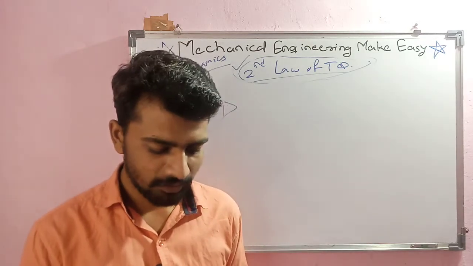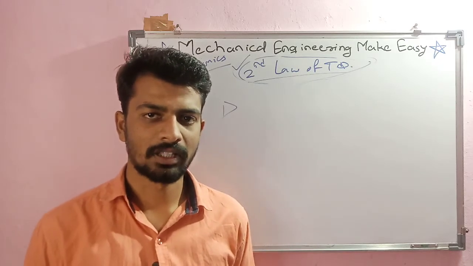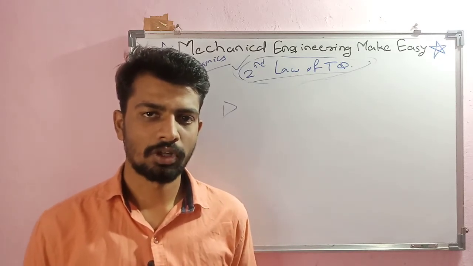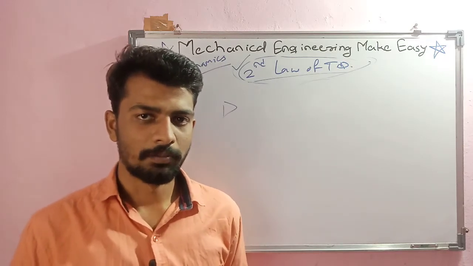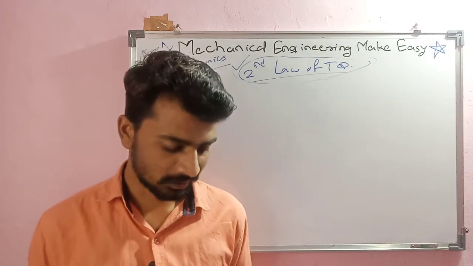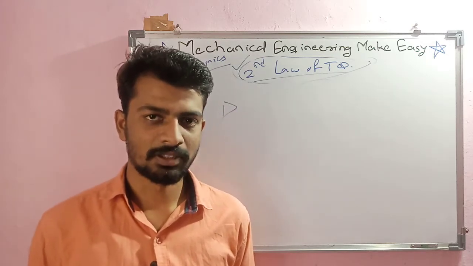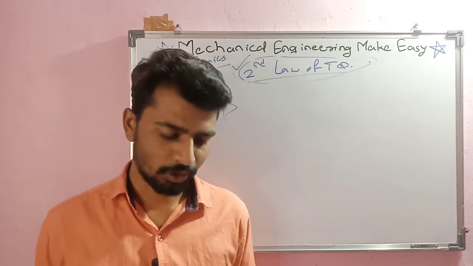Then next is irreversibility due to dissipative effects. There are different dissipative effects where heat losses or loss of energy takes place because of friction. Okay, because of friction, then because of viscosity, the boundary layer formation occurs. Then after that, magnetic hysteresis. Magnetic hysteresis is also one kind of dissipative effect because of which energy loss takes place.